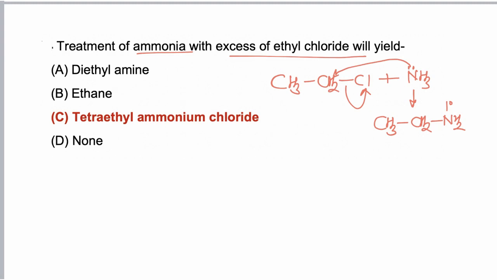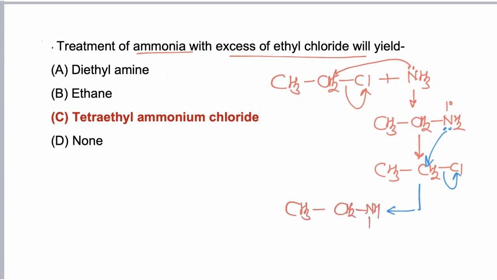Now this 1 degree amine will further act as nucleophile, and will react with another molecule of alkyl halide. Now it donates lone pair of electrons, Cl negative is removed, and secondary amine is formed, CH3CH2NHCH2CH3.